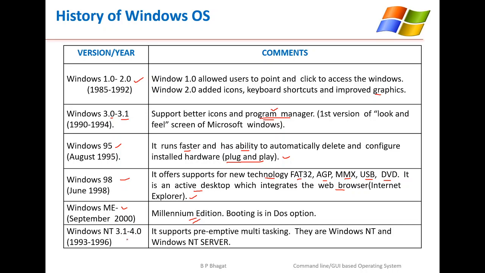Then in 1993 to 1996, the Windows network operating system came up in the market, called Windows NT. It supports preemptive multitasking, and the variations are Windows NT and Windows NT Server.